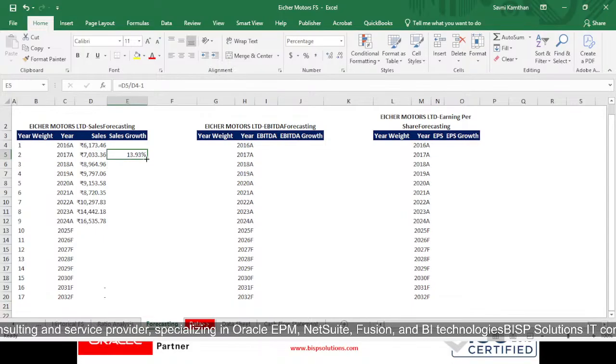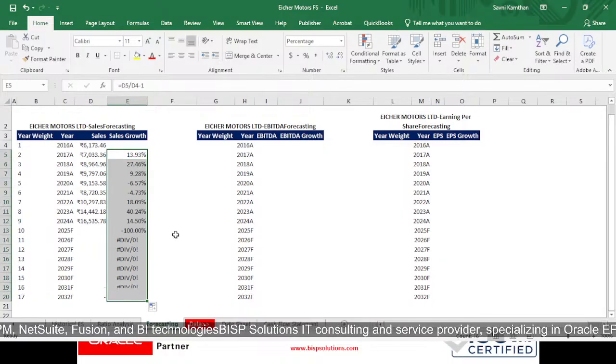So for calculating sales growth, I divide my current year by my previous year, and I will be deducting 1, so that I will be receiving sales growth for the same.